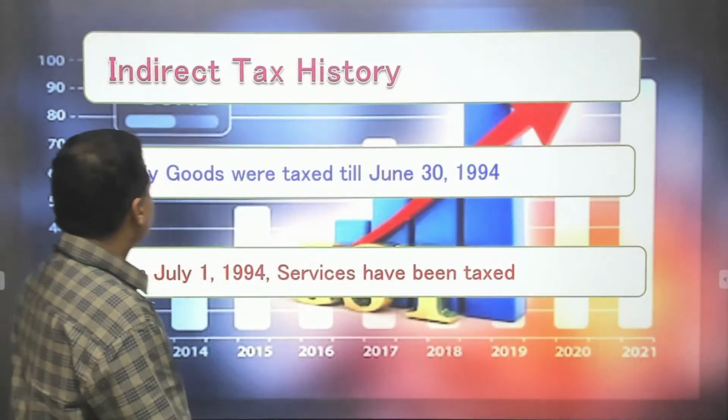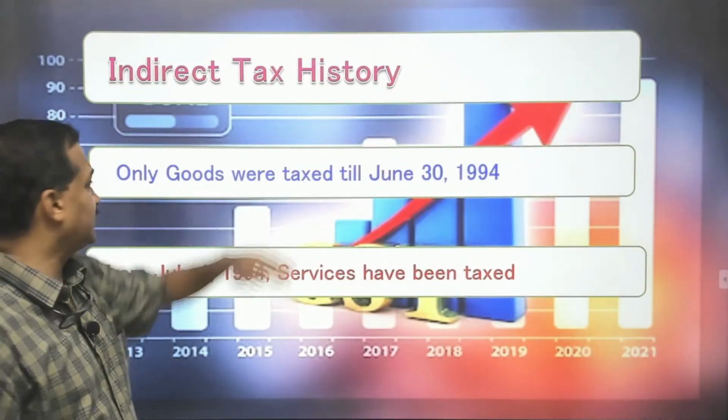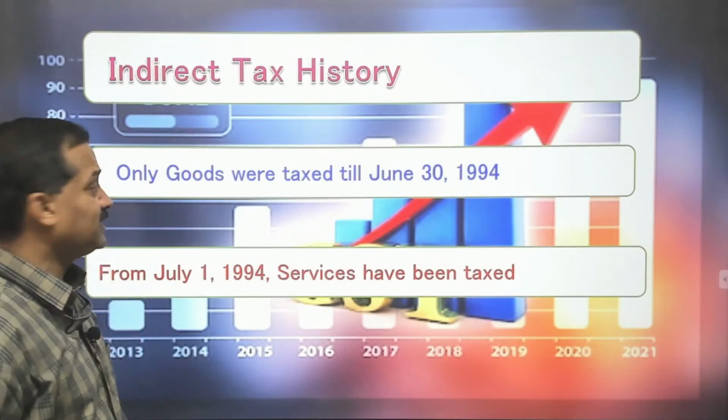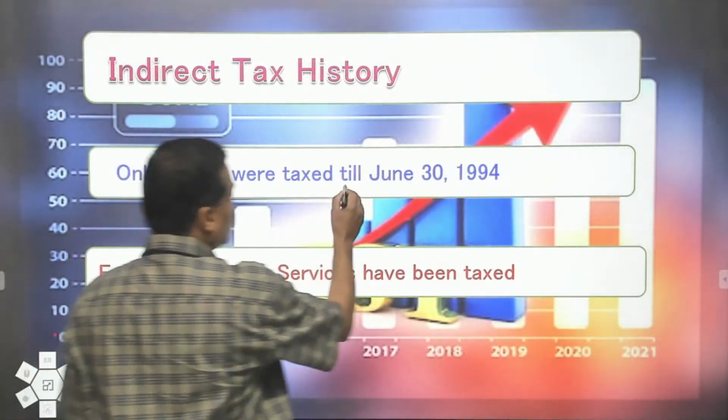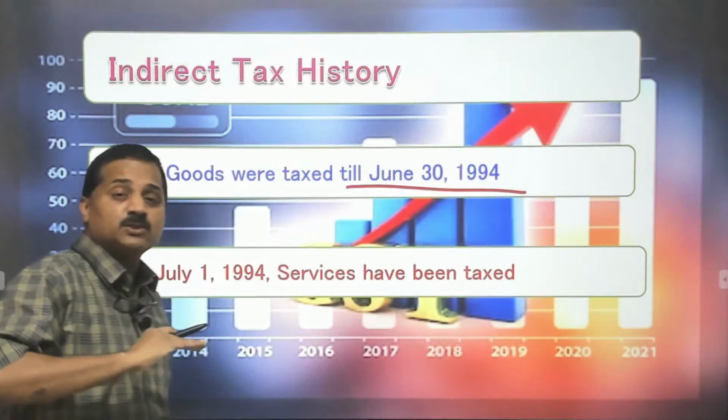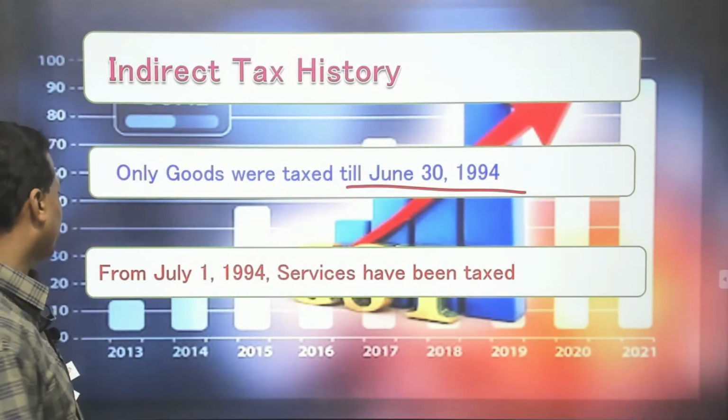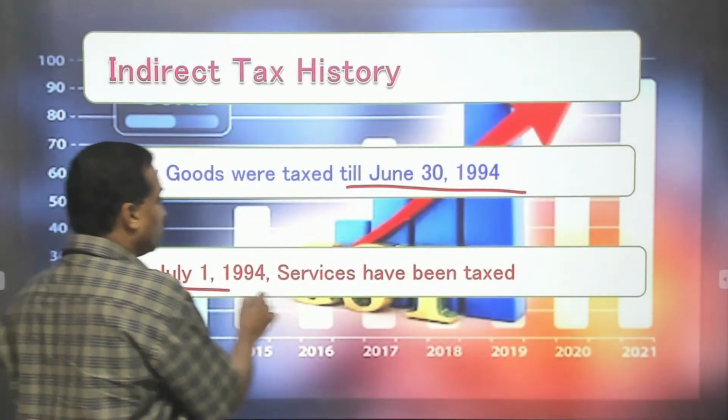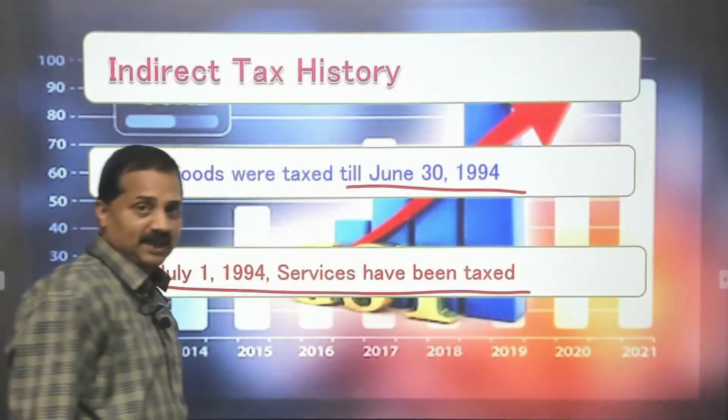Now, indirect tax history. Only goods were taxed till June 30, 1994. Services were yet to be taxed in India. From July 1, 1994, services have been taxed.